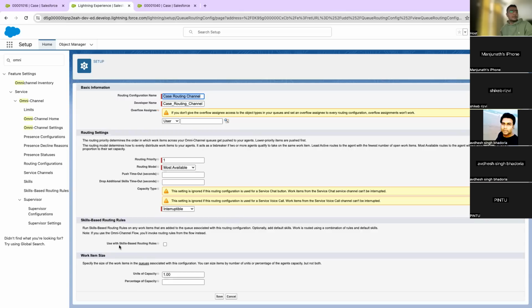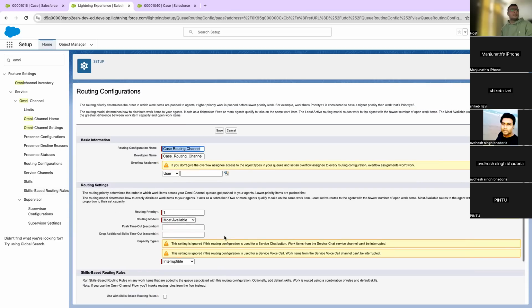And if you check this checkbox, use with skill-based routing rules, there is one option, skill-based routing rules. If you define some rules here and assign skills, it may route the cases directly from the queue based on that rule as well. We will check that.